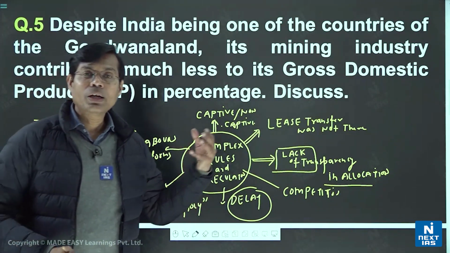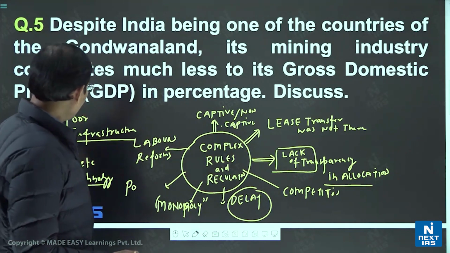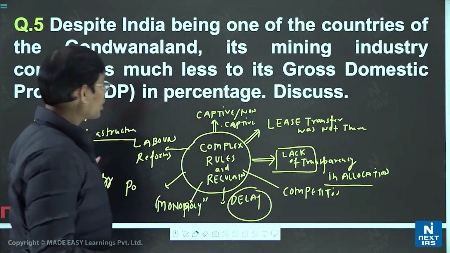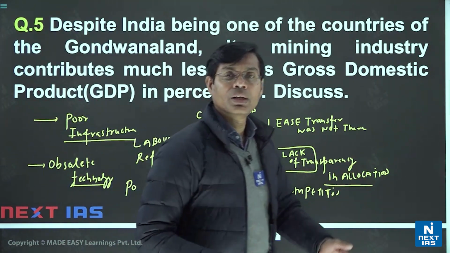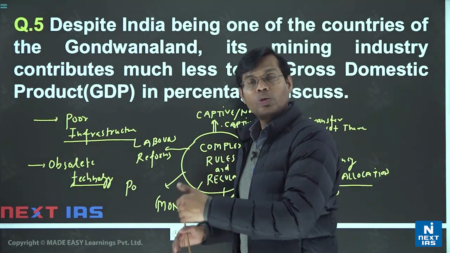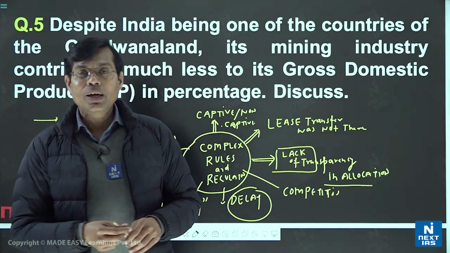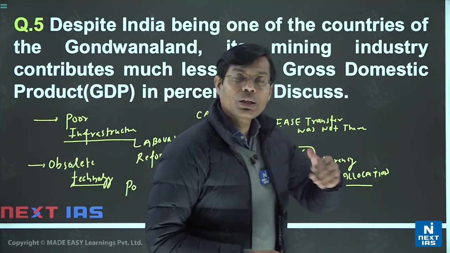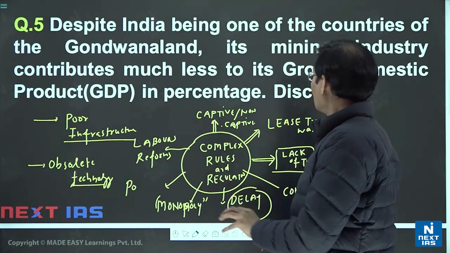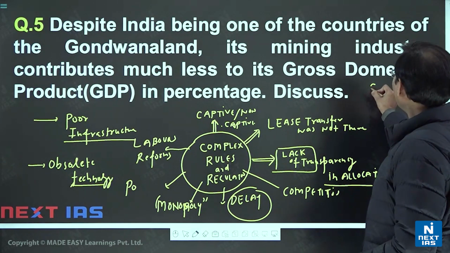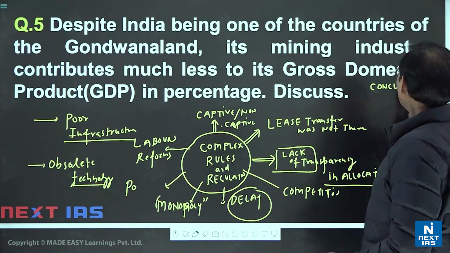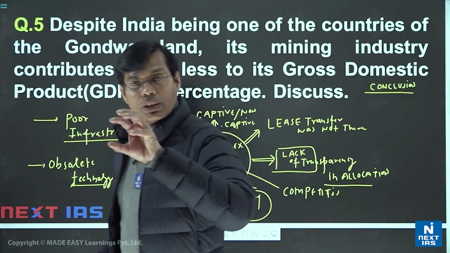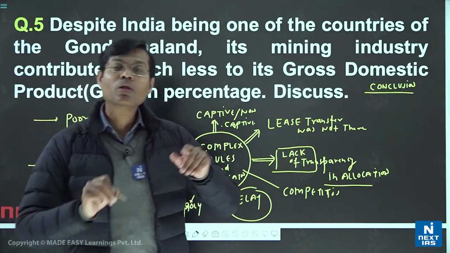Also, if you have some idea of the coal scam, etc., then you can say there were more illegal ways, a lack of transparency, and obsolete technology they brought, monopoly has been there, and also these matters reached the courts, then a lot of delay. Ultimately, the industry could not be as successful as it should be here. So what could be the answer, the conclusion in the last? Suppose you want to write the conclusion on the way forward, to conclude your answer. Then if any current affairs major reforms have been done, you may also mention them.